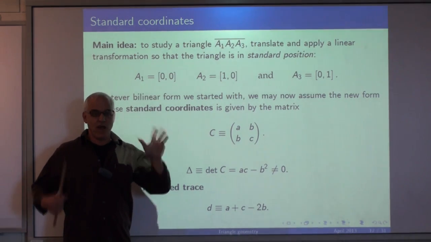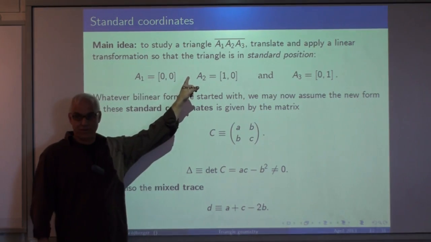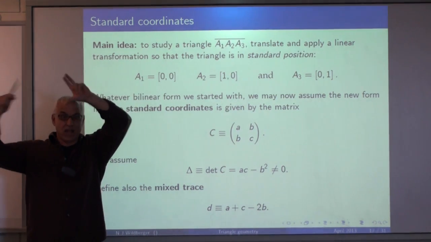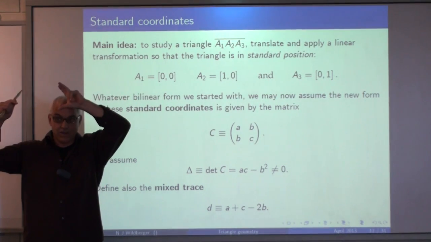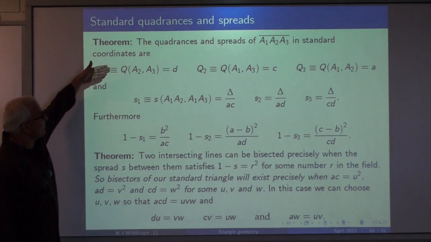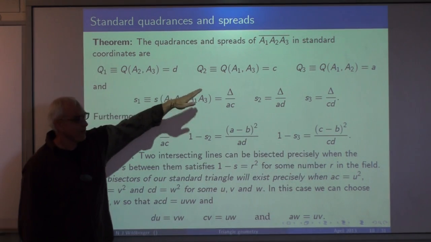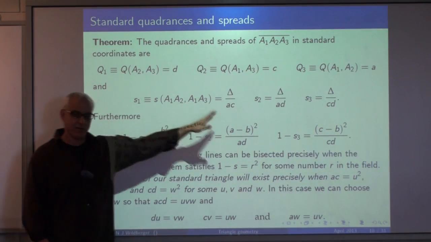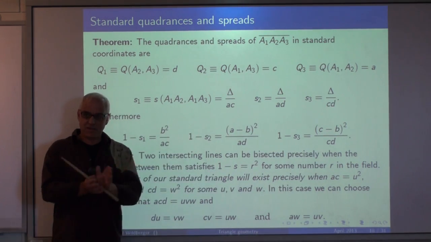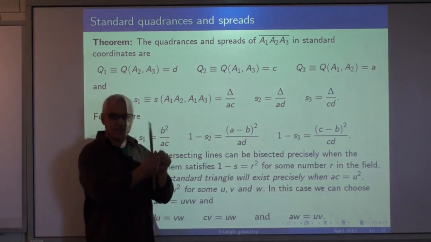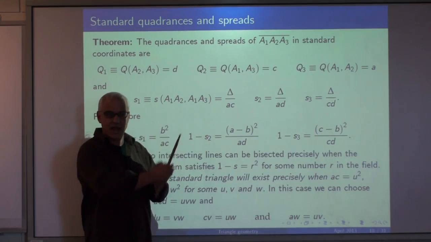And we're now going to do triangle geometry on this triangle, which is really encoding a general triangle in a general inner product space. So we can determine the quadrances of this triangle and the spreads of this triangle. We just apply the formulas. For example, if you have a vector (1, 0), that's one of the sides.